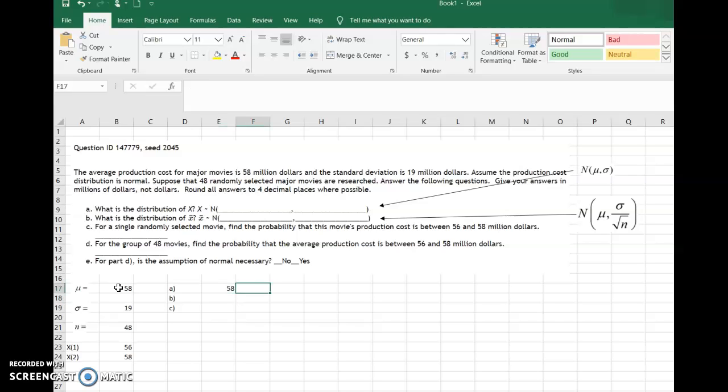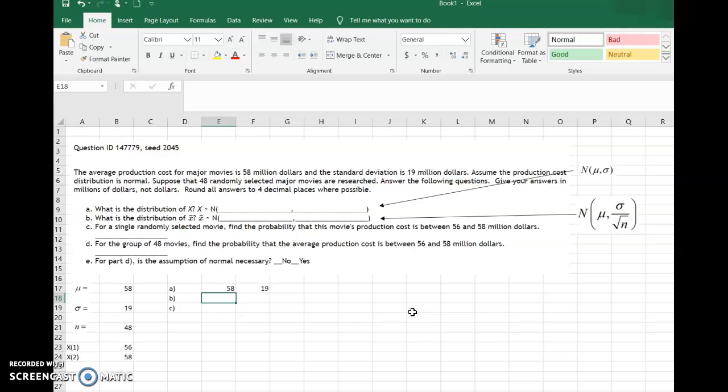And then I also need a second answer there, which is asking for the standard deviation. So it is the population we're talking about here in A. So we'll just say equals that population standard deviation of 19. Again, I said equals and pointed to the cell. You could certainly have just typed that number in here as well. But B is asking about the sampling distribution because it says, what is the distribution of X bar?